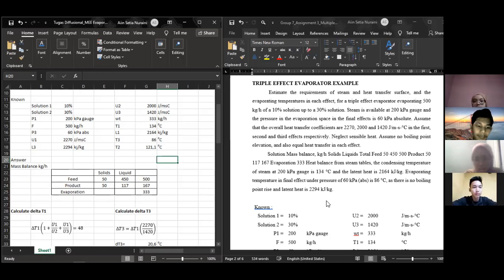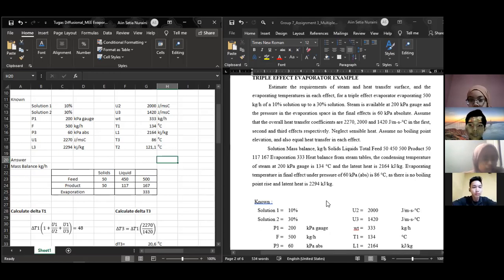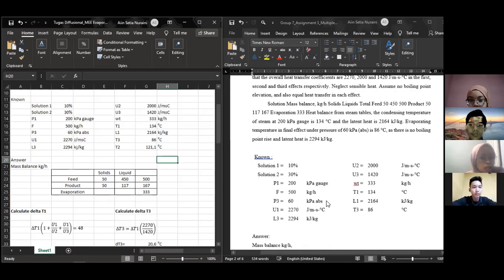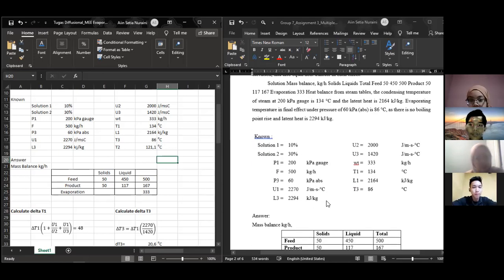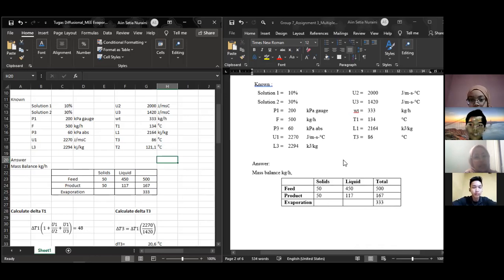Evaporating temperature in the final effect under pressure of 60 kPa absolute is 86 degrees Celsius as there is no boiling point rise, and the latent heat is 2294 kilojoule per kilogram.